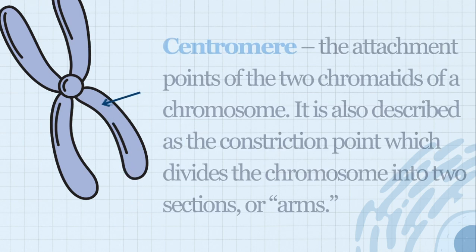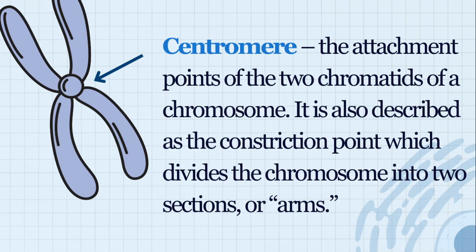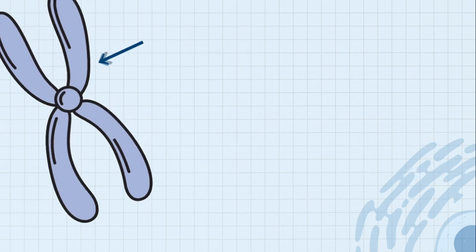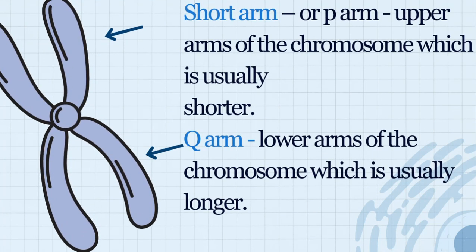And then we have the centromere. The centromere is the center of the chromosome, and that is where the spindle fibers will attach during cell division or the mitotic phase. And then we have the short arm, or P arm, meaning the upper arm that is shorter, and the longer arm. Of course, if there's a short, there's a long, so we call it the Q arm.